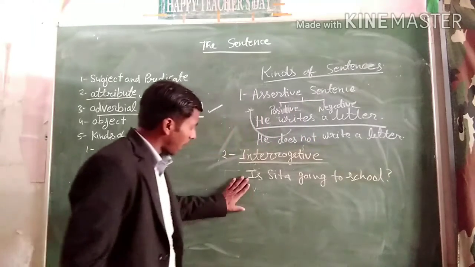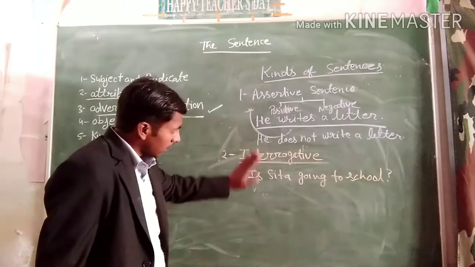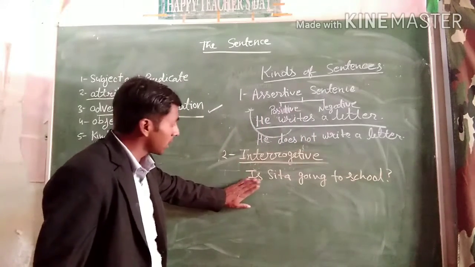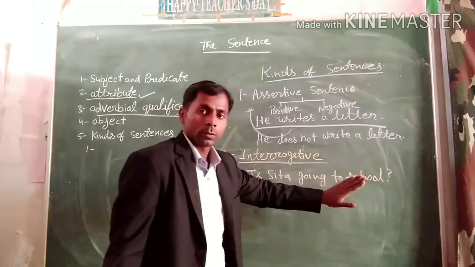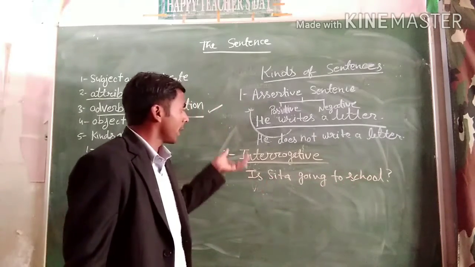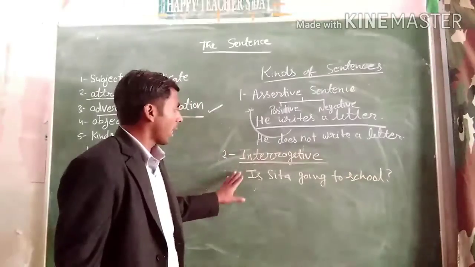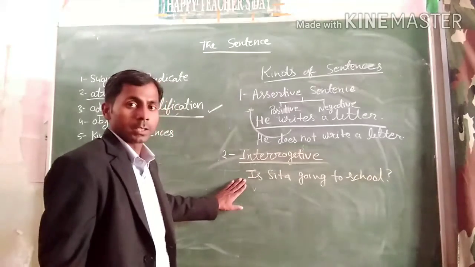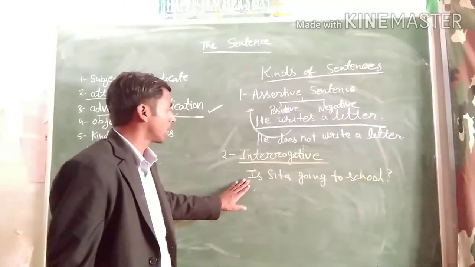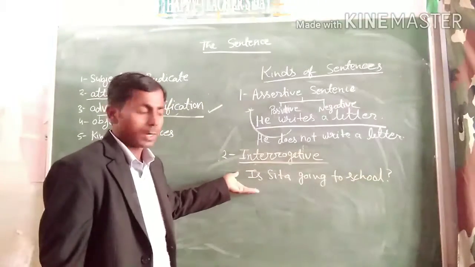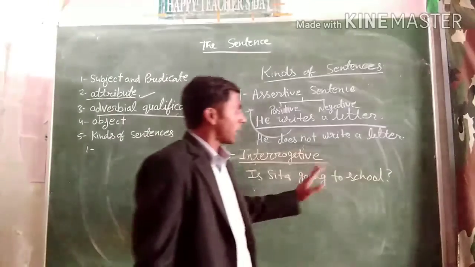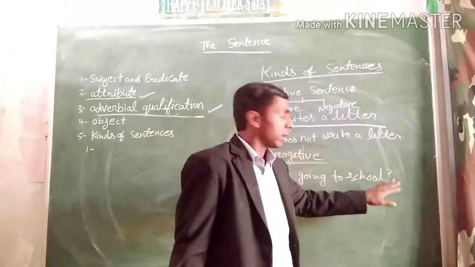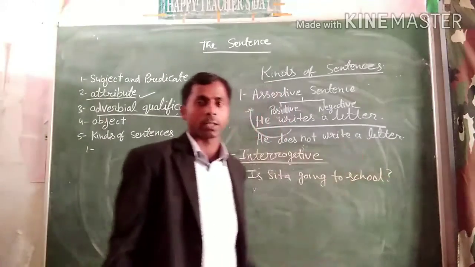In this sentence you can find that it asks a question. Okay, and this sentence will be an interrogative sentence. It starts with a helping verb or interrogative word, and it has a question mark at the end of the sentence.